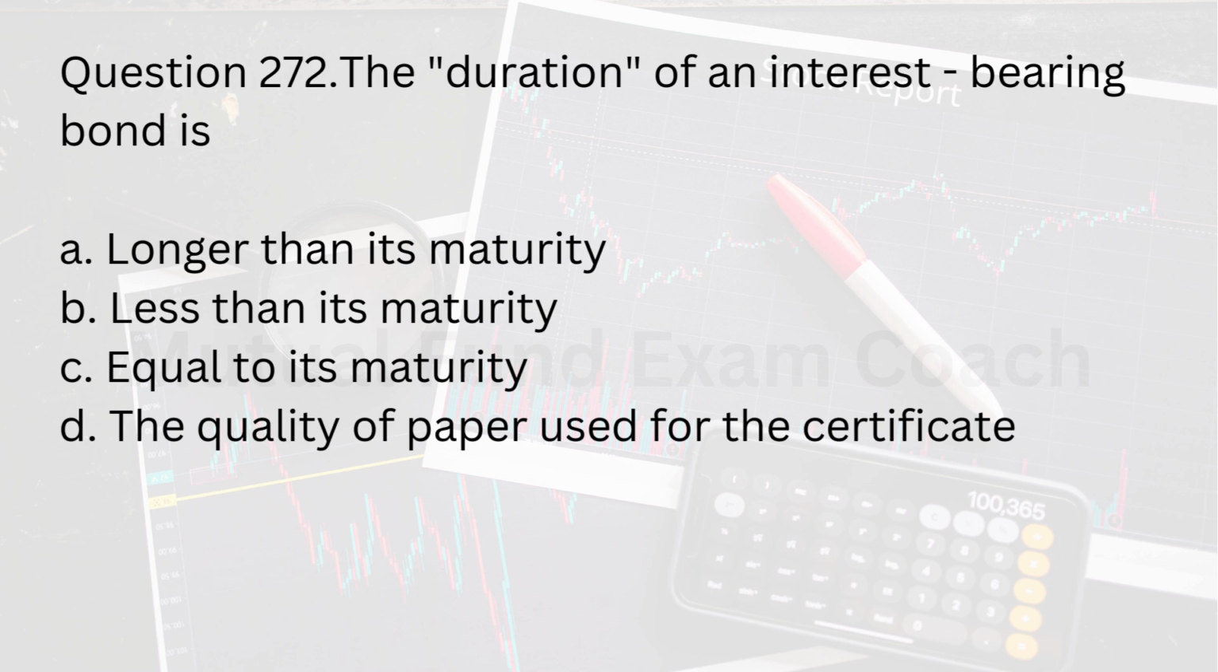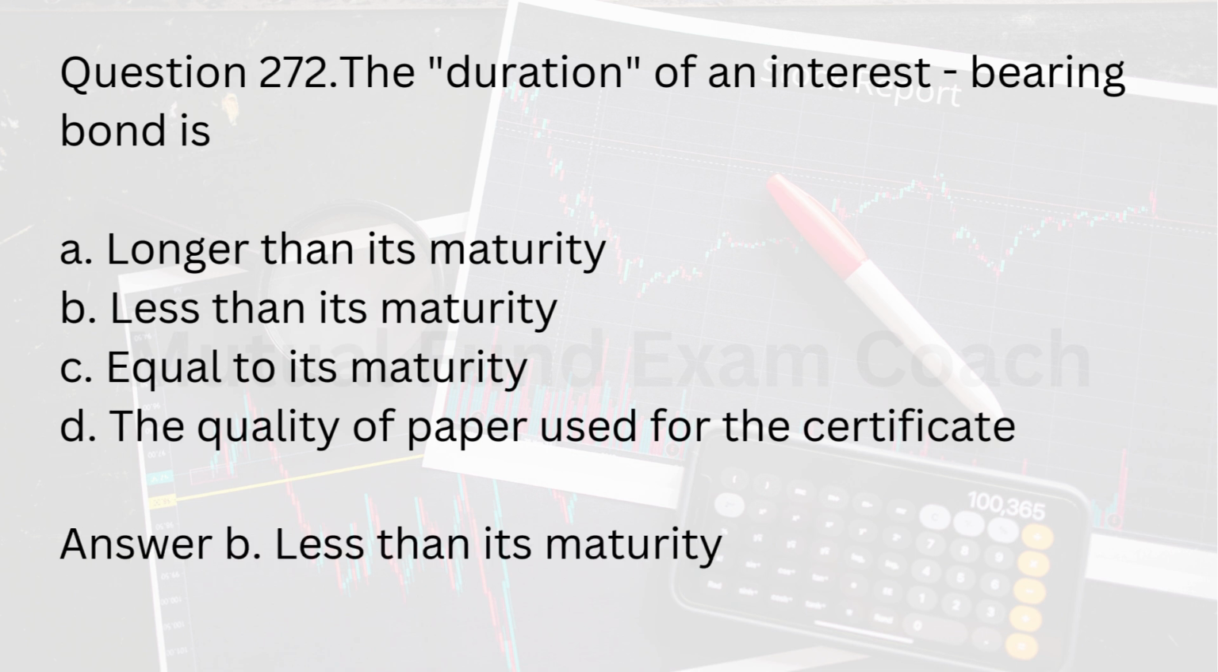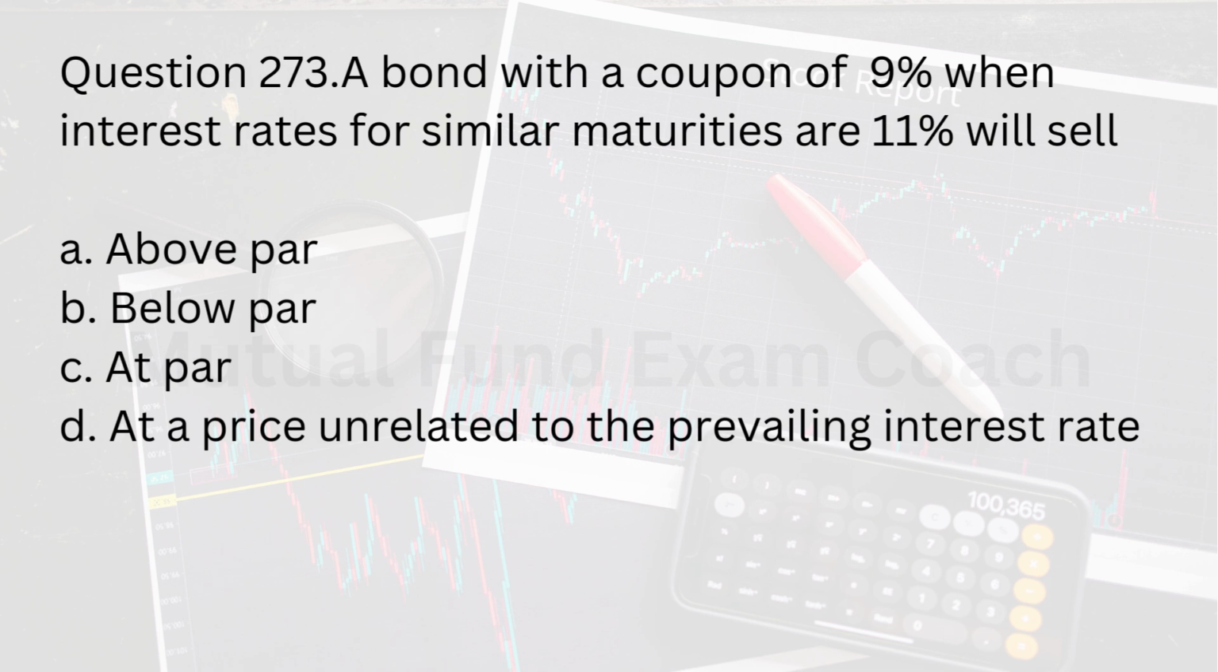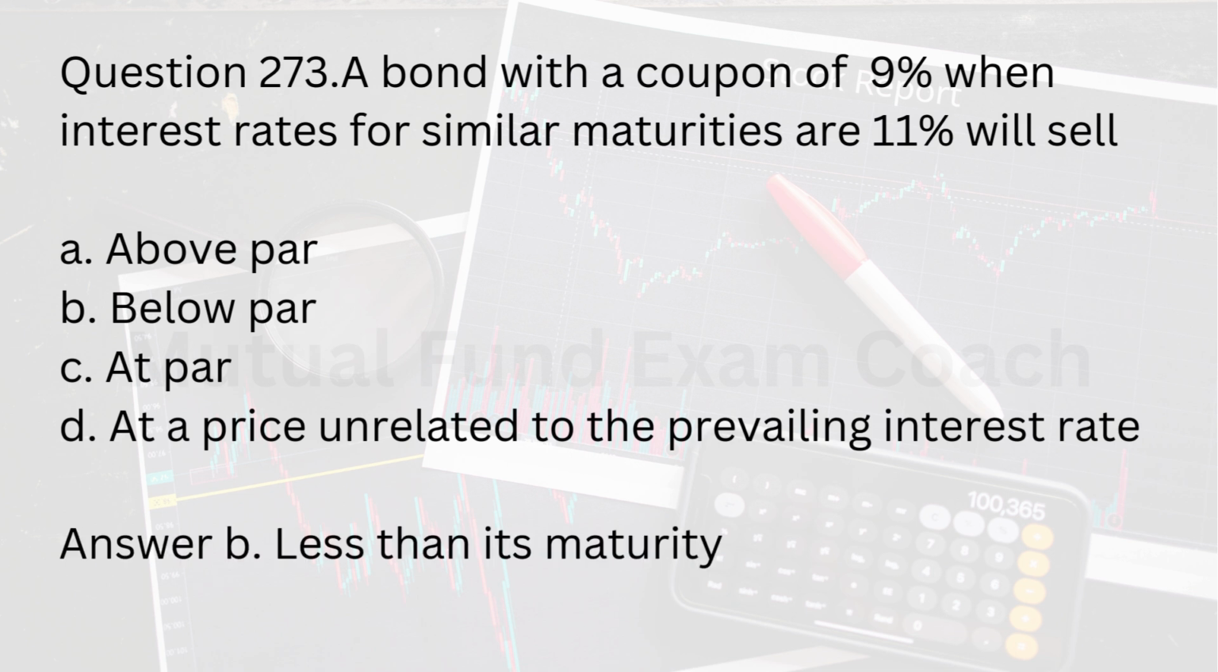Question 272. The duration of an interest-bearing bond is A. Longer than its maturity. B. Less than its maturity. C. Equal to its maturity. D. The quality of paper used for the certificate. Answer B. Less than its maturity. Question 273. A bond with a coupon of 9% when interest rates for similar maturities are 11% will sell A. Above par. B. Below par. C. At par. D. At a price unrelated to the prevailing interest rate. Answer B.